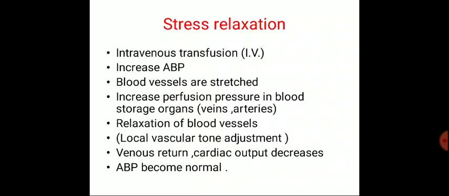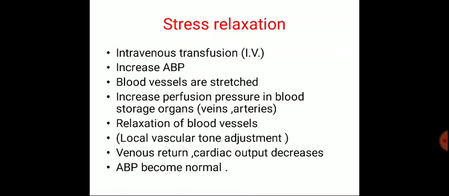Stress relaxation: when there is intravenous infusion of fluid, there is an increase in the arterial blood pressure. When arterial blood pressure increases, blood vessels are stretched. When the vessels are stretched, increased perfusion pressure occurs in blood storage organs. Blood storage organs mean the veins and arteries.